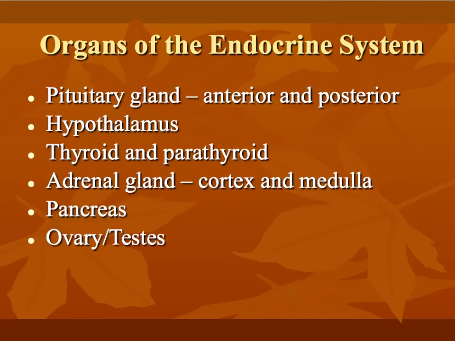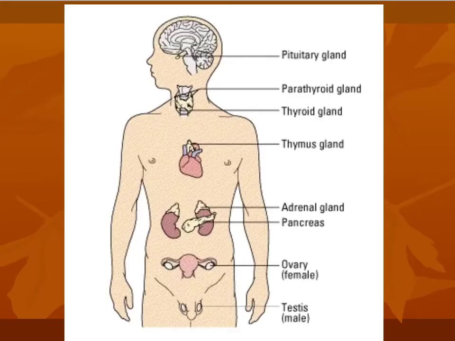Today we're going to be looking at specific organs. We're going to be looking at the pituitary gland, the hypothalamus, our thyroid and parathyroid, the adrenal glands, the pancreas, and the ovary and testes. And like I said, the endocrine system is organized in a top-down kind of function. We're going to start at the very top and work our way down to the ovary and testes. The only thing this image does not show is our hypothalamus. Our hypothalamus actually sits above the pituitary gland. It's going to be right up in this area, and it's going to control the pituitary.